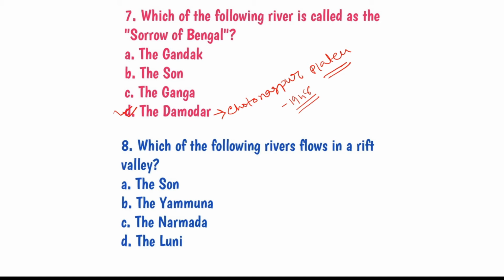Now moving on to the next question, question number 8, which of the following rivers flows in a rift valley? The options are the Son, the Yamuna, Narmada, Luni. Answer is Narmada. The Narmada runs through the rift valley, and there are two other rivers which run through a rift valley. They are the river Tapti and Damodar.